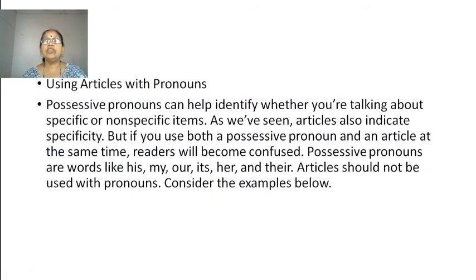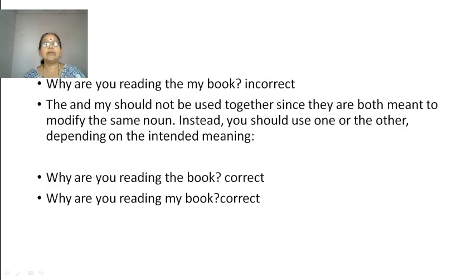Using articles with pronouns. Possessive pronouns can help identify whether you are talking about specific or non-specific items. As we have seen, articles also indicate specificity. But if you use both a possessive pronoun and an article at the same time, readers will become confused. Possessive pronouns are words like his, my, our, its, her, and their. Articles should not be used with pronouns. Consider the examples below. "Why are you reading the my book?"